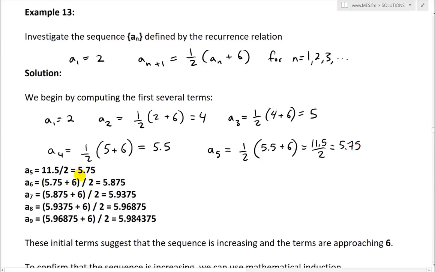Then 5.75 plus 6 divided by 2, we get 5.875. For a_7, we get 5.9375. Then 5.96875, and for a_9, 5.984375. Notice it looks like it's approaching 6.